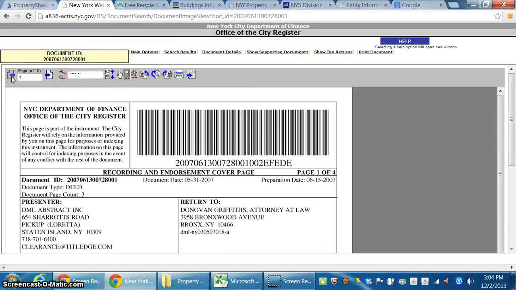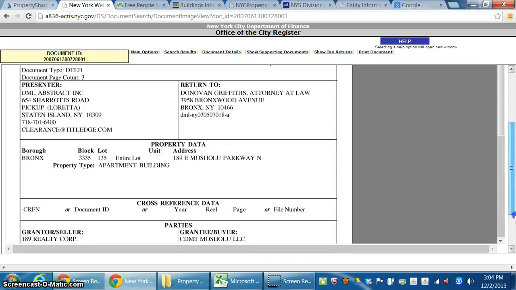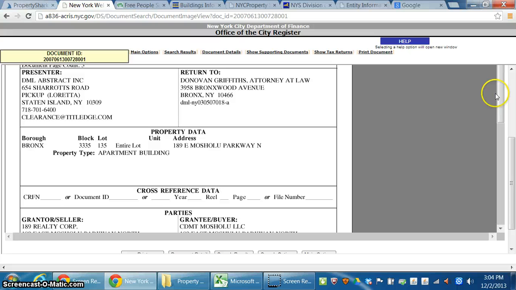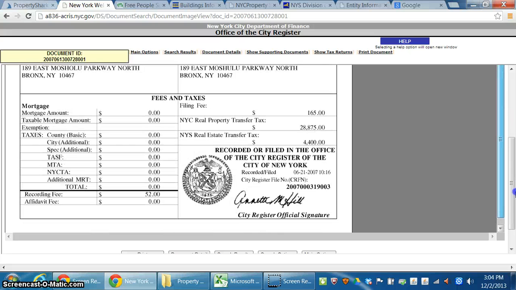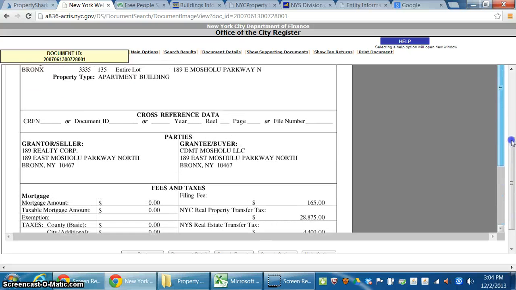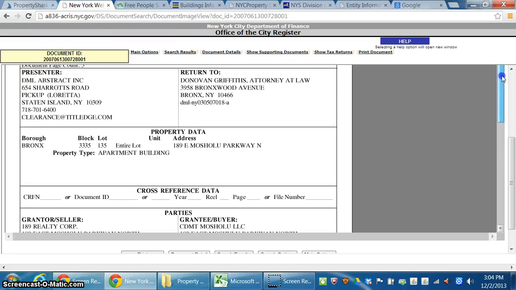All right, so if we go back here, we come to the cover page. We did get some information though. All right, and the key information here again was the buyer's attorney's name. This is very important.